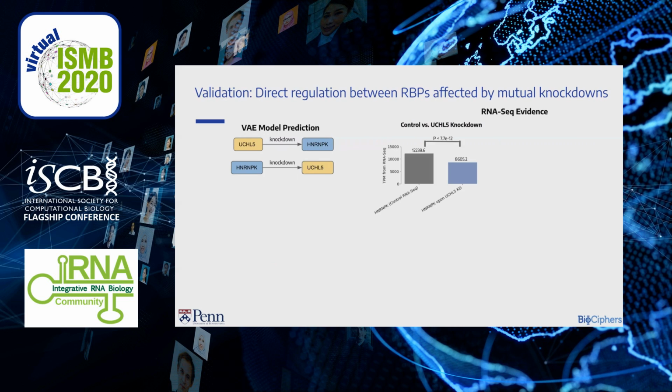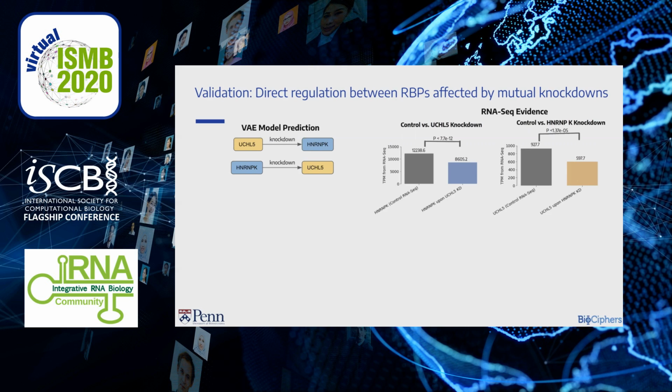Therefore, we first look at RNA-seq evidence. So we look at HNRNPK expression in RNA-seq of HepG2 control cell lines and UCHL5 knockdown. And this expression is significantly altered upon UCHL5 knockdown. Similar observations were made for UCHL5 upon HNRNPK knockdown.